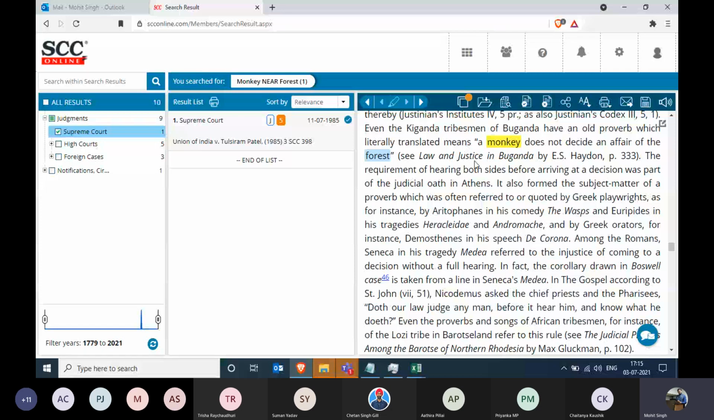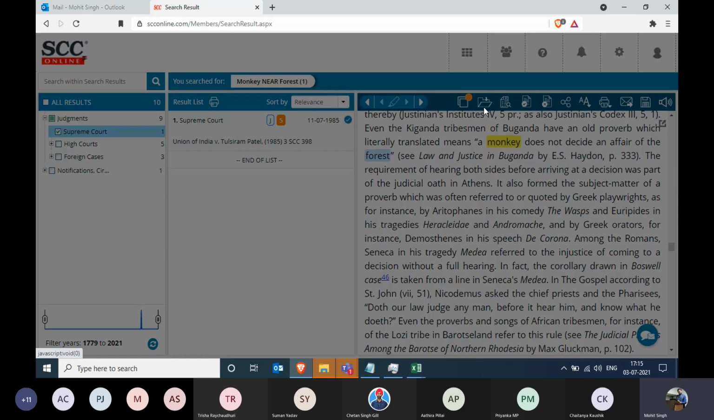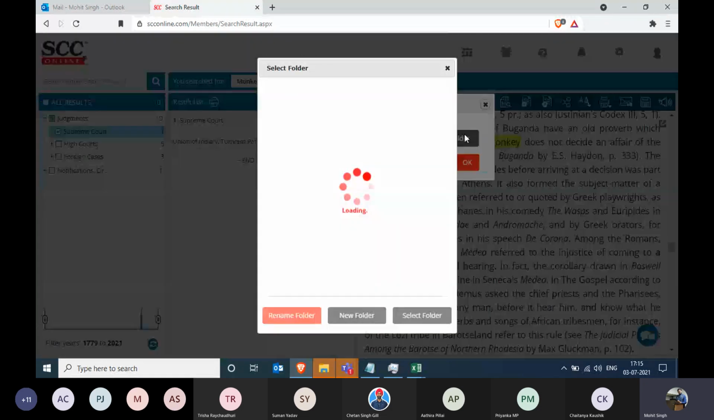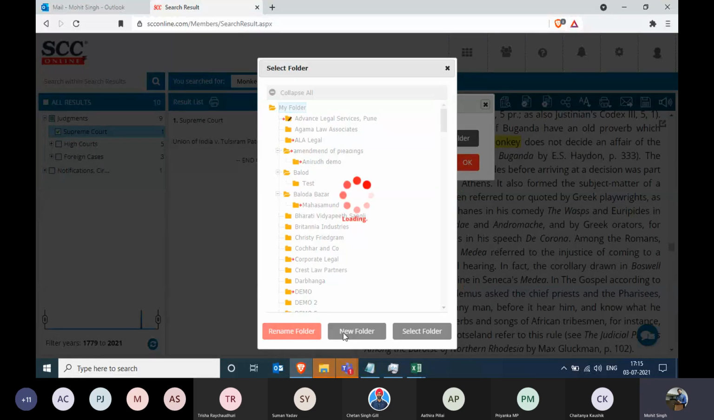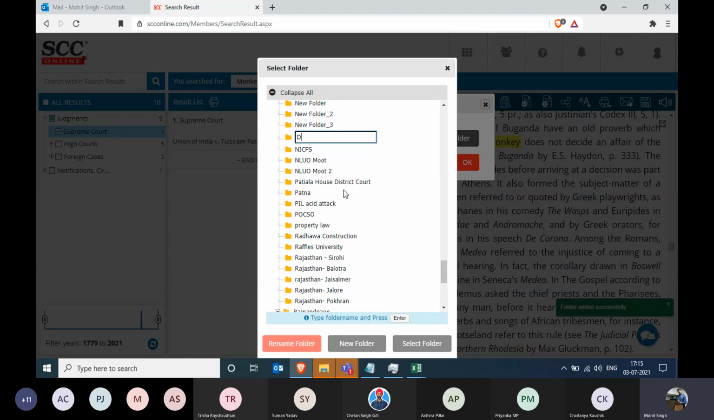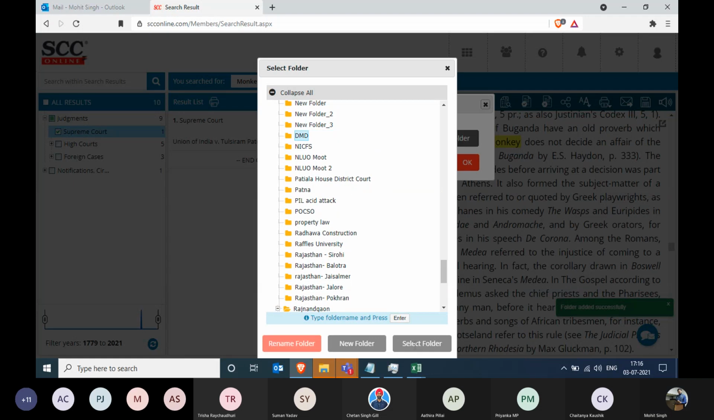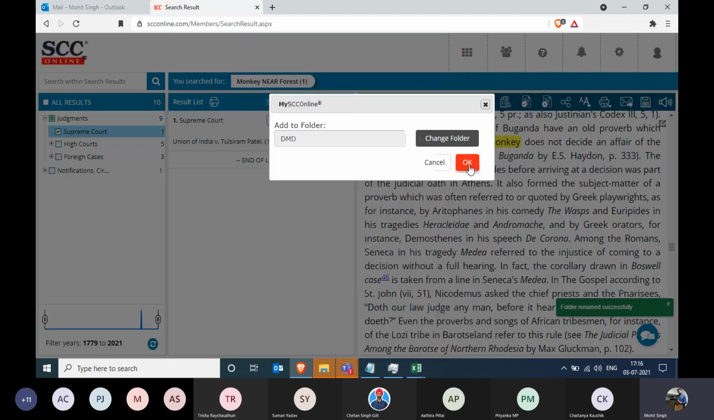So there you go. We have got a few judgments according to the research we have made, and now we are trying to upload or save the judgments inside of a folder. So first we'll click on this button, add to my SEC online folder. There you go. We will click on change folder. And we will create a new folder. Keep in mind that we cannot see or retrieve any of the information from your folders. It has been bound with your login ID and password. So we'll click on the new folder. We rename it DMD.